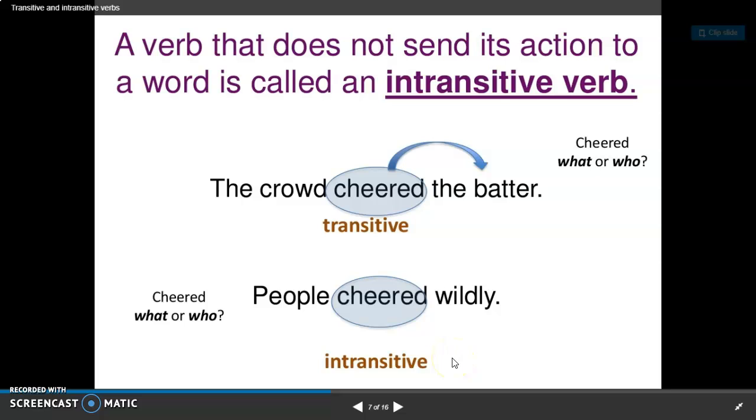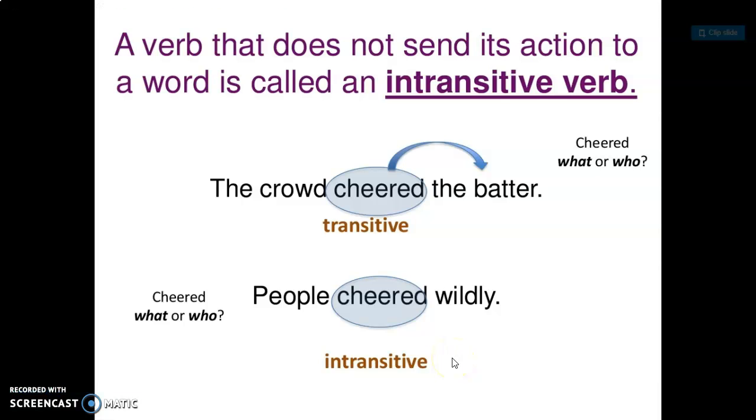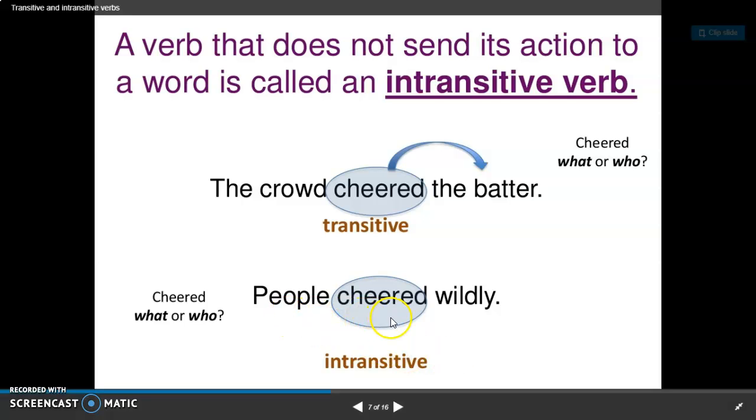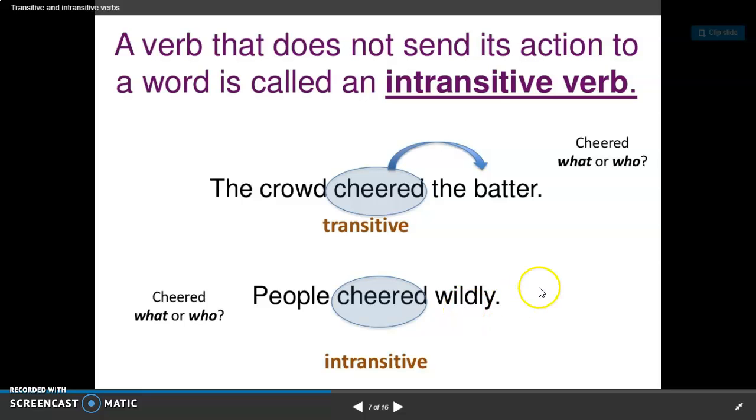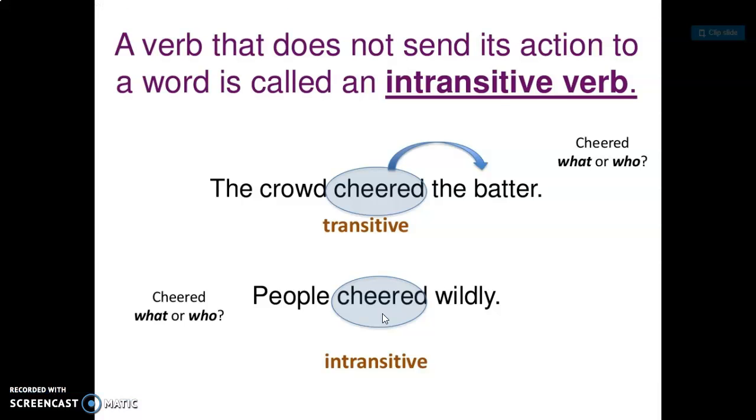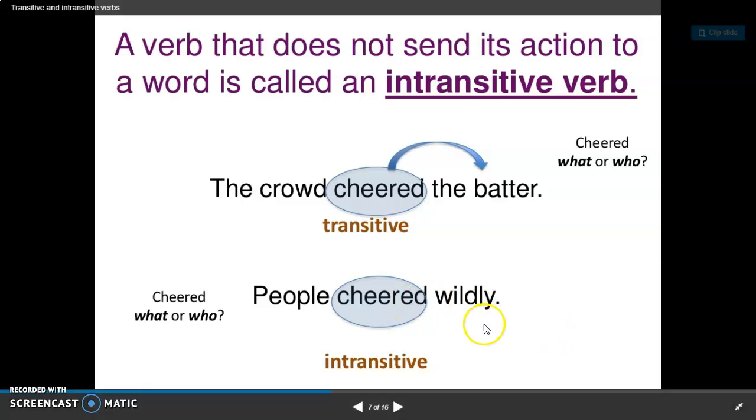This next example is an intransitive verb. It has a verb that does not send its action to a noun or a pronoun. People cheered wildly. People is our subject. Cheered is our action verb. And if we ask ourselves, cheered what or who? There is no what or who. There is a how, but that's not what we're looking for. We're looking for a what or a who. So this one is an intransitive verb because it is not transferring cheered to something else in the predicate.